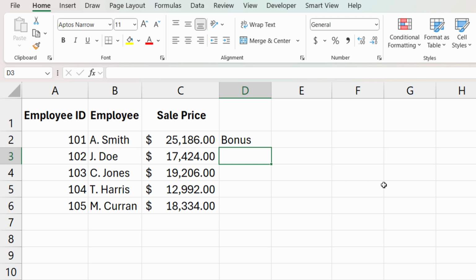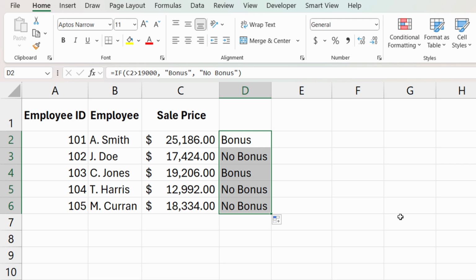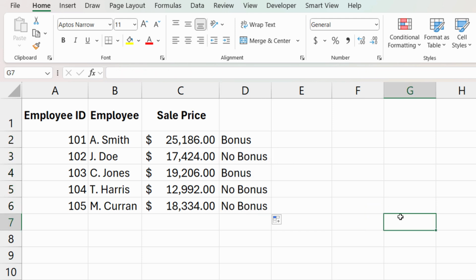So you can see here in the first record, A. Smith did receive a bonus. I am going to copy the formula down all the way to the 6th row, and I'll show you guys a little extra bonus here, a little extra trick. I'm just going to roll my mouse over the selection square on the lower right-hand side here and give a double click, and that's just going to copy down.